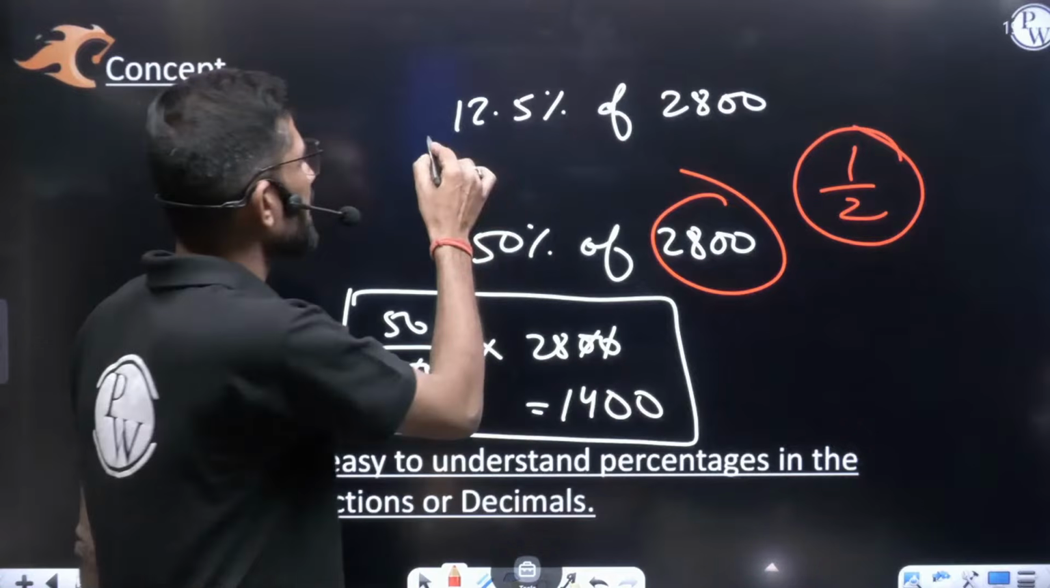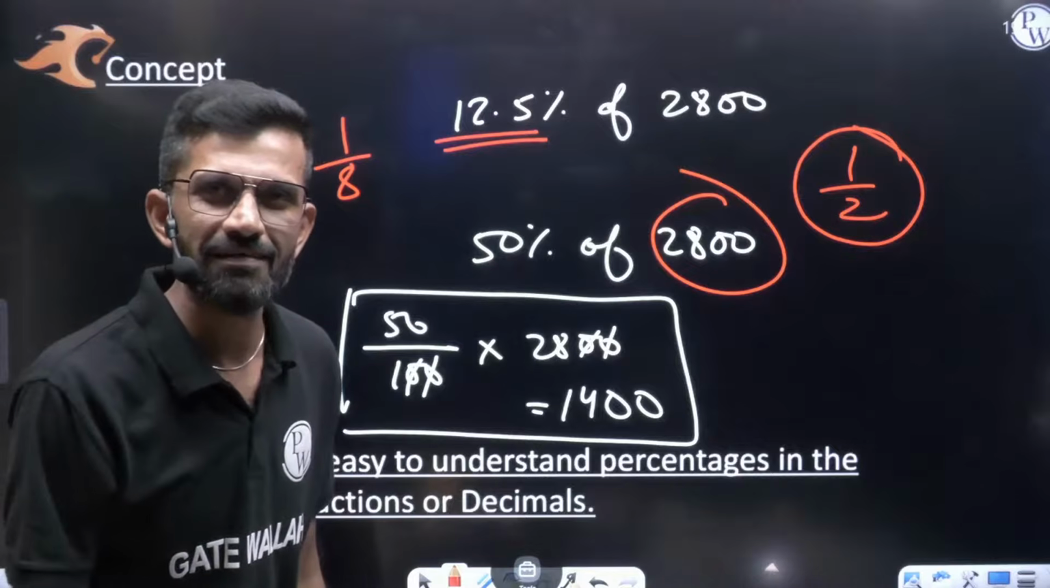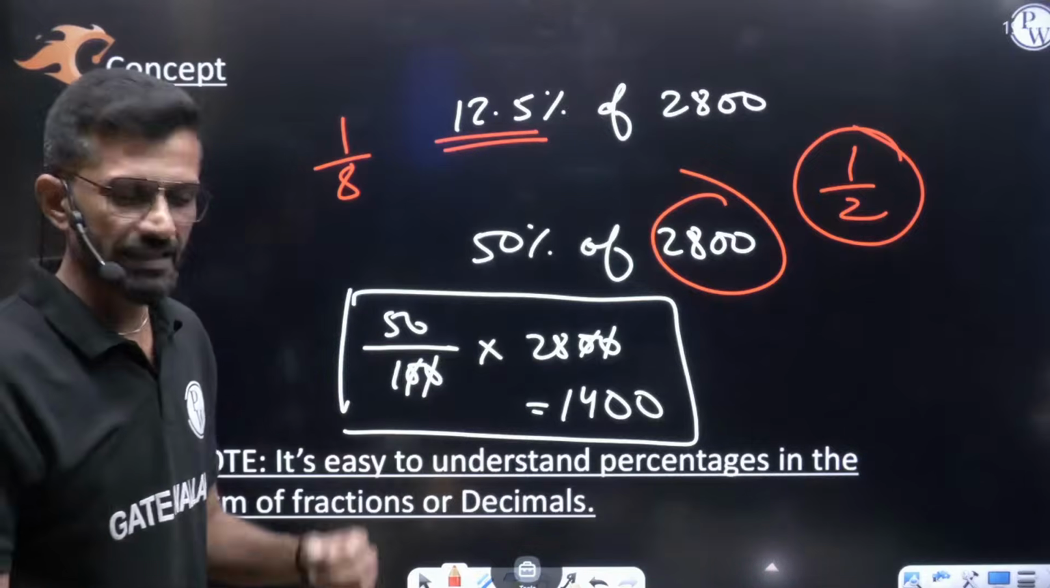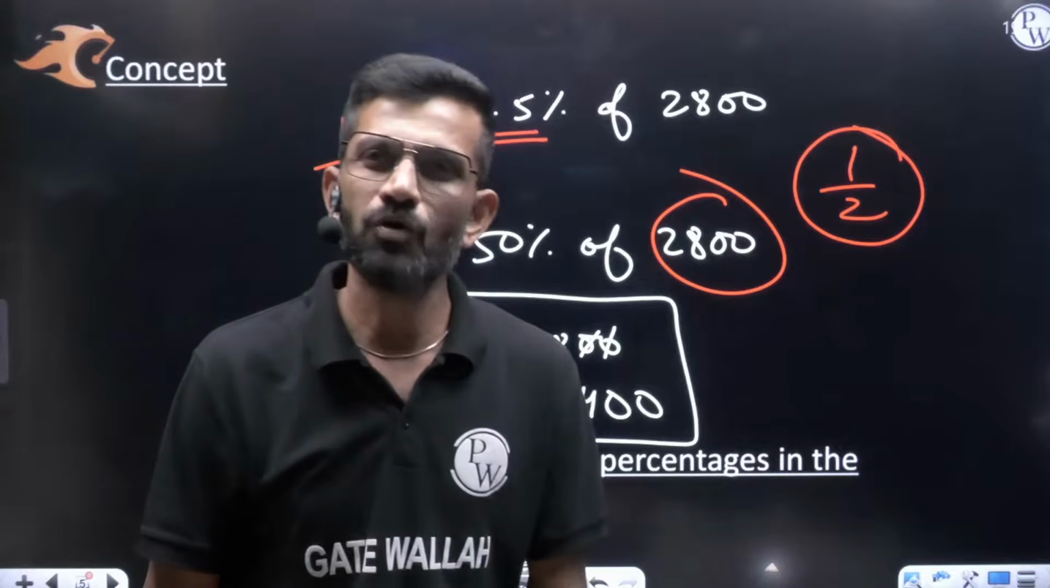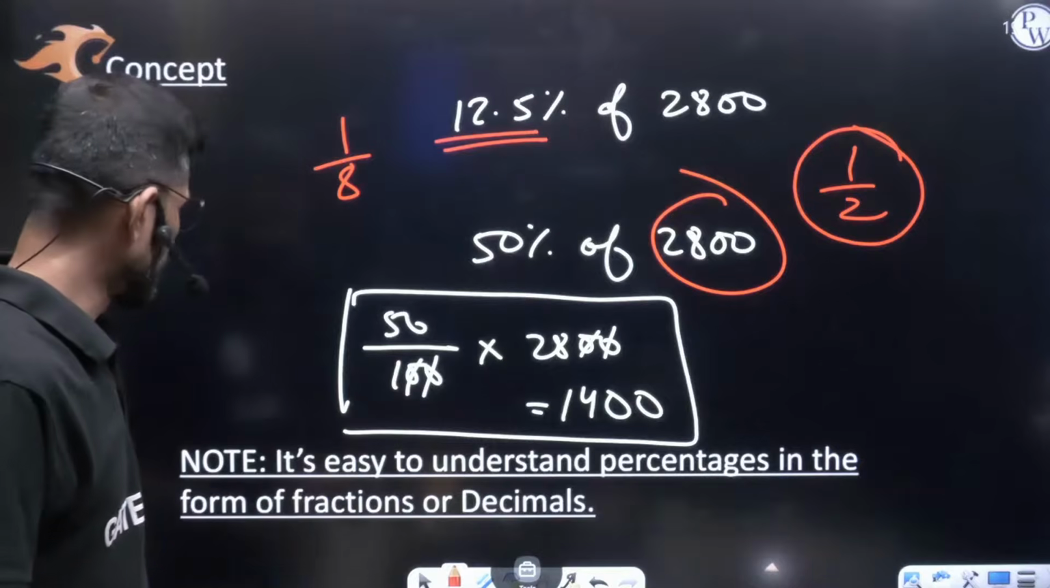If you know that 12.5% is 1/8, here also you can say the answer immediately. It means if we remember percentage in the form of fraction, we can do the calculation faster. So one small work you have to do at home: take a white paper and write like this.